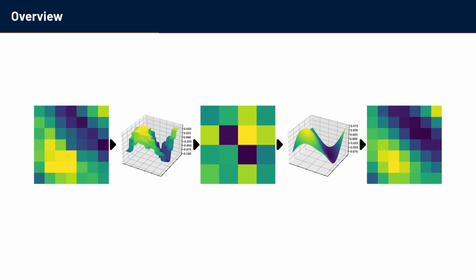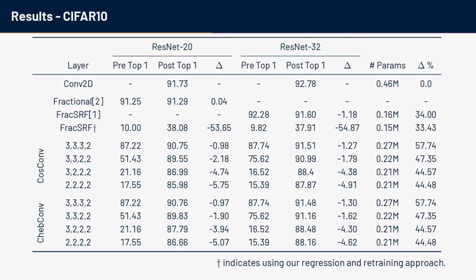Unlike comparable methods, our approach does not require training from scratch. Instead, we require only a small amount of fine-tuning after the initial approximation. This table shows the results of applying our method to the CIFAR-10 dataset using the ResNet 20 and 32 architectures. These models consist of 4 blocks of layers, with varying numbers of channels for each block. The numbers in the layer column represent the number of coefficients per filter used in each block. The pre-top 1 columns show the accuracy immediately following the initial approximation, and the post-top 1 after fine-tuning.